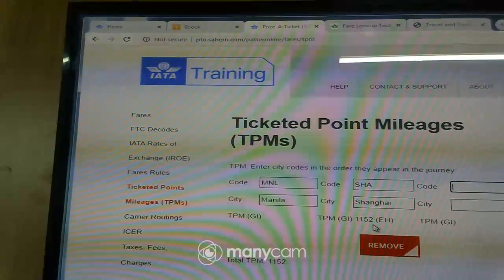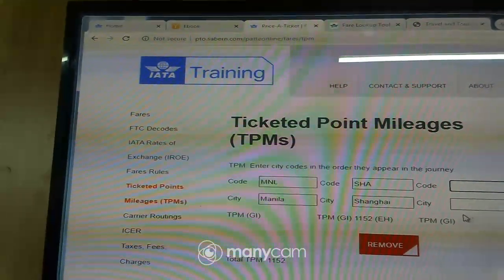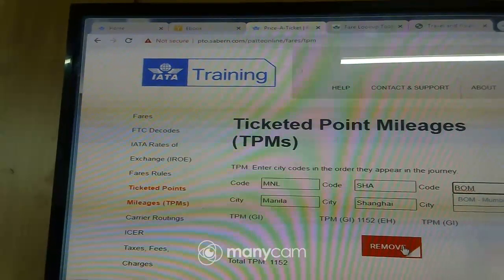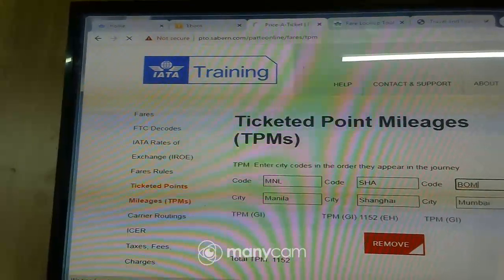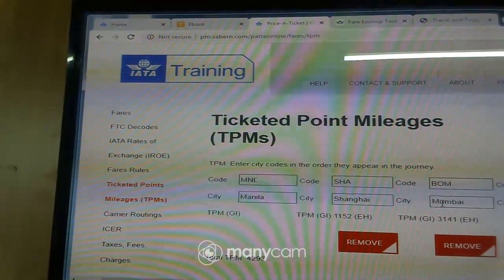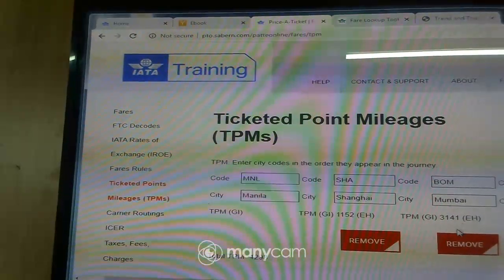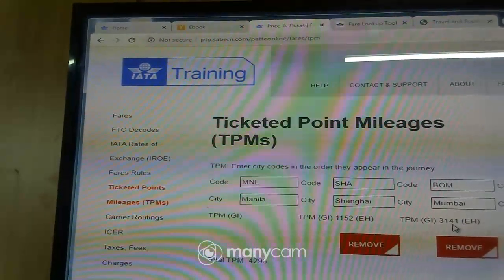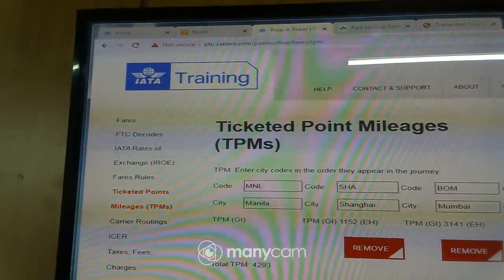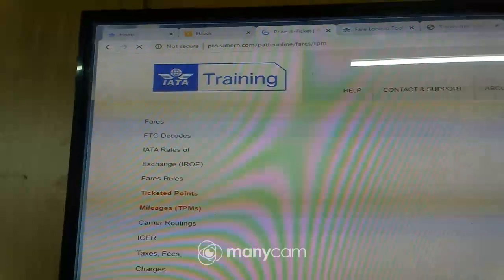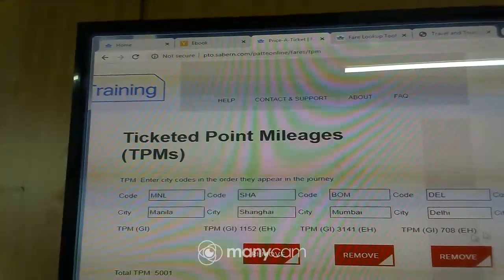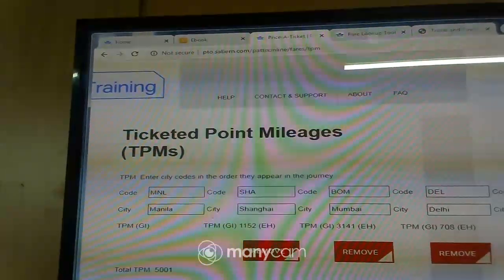Then the next one is Mumbai. So you put your Mumbai there. Then you click there. From Shanghai to Mumbai is 3141. Then we have Delhi. So you put your Delhi there. You click on Delhi. You can see now Delhi is here, 708 Eastern Hemisphere.